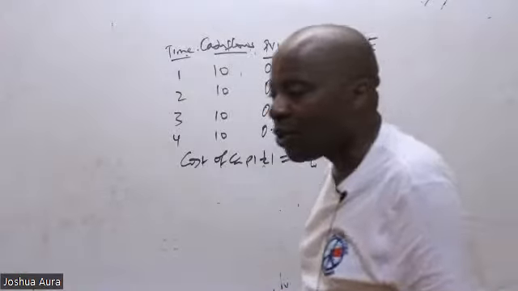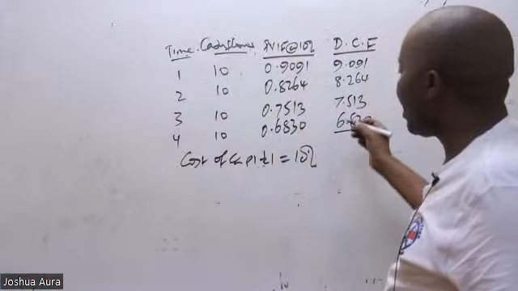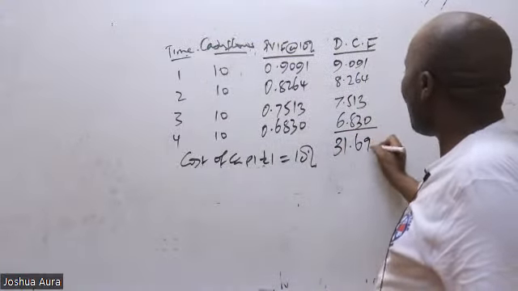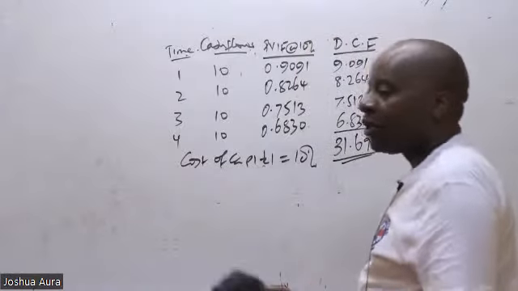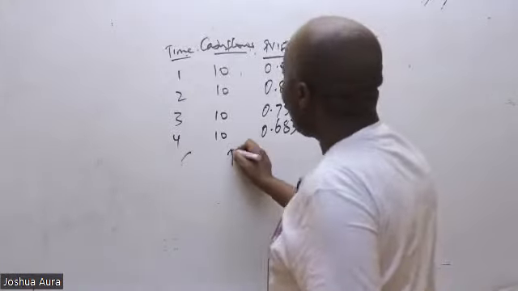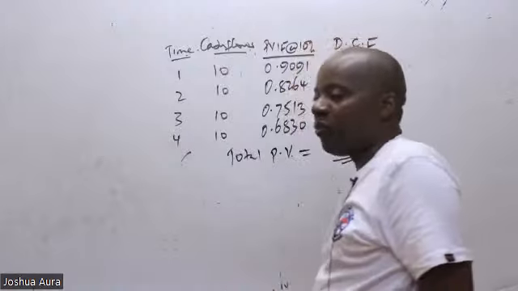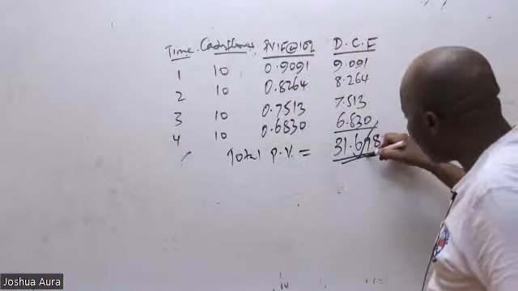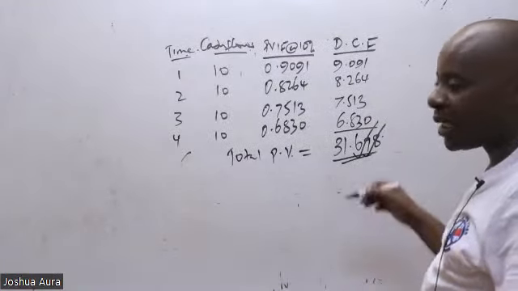So according to Kinyua, and Lena, it is 31.698. This is the total present value. Thank you, and thank you so much. I would want you to mark this figure because I would want us to apply it in the second method.